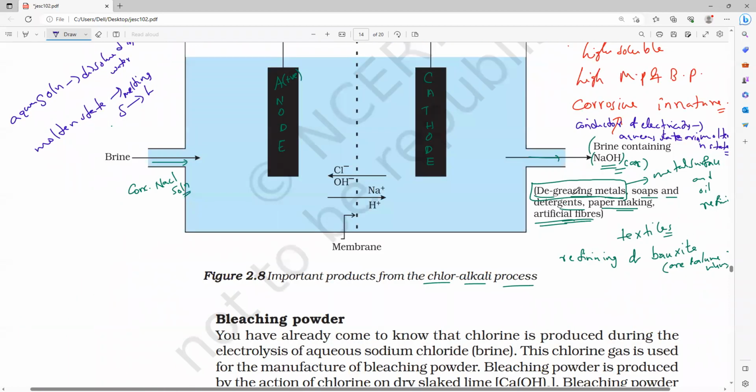Degreasing the metal surface, oil refining, soaps and detergent manufacturing, paper making and artificial fibers, as well as refining of bauxite ore. Actually, what are we extracting? Bauxite ore is an ore of aluminum.